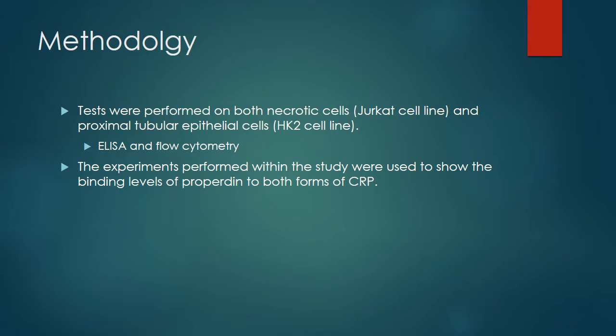The actual tests done in this experiment were performed on both necrotic cells of the Jurkat cell line and proximal tubular epithelial cells of the HK2 cell line. This was done in part to show the complement system's interaction with its intended targets, which would be the necrotic cells, and our self cells, which would be considered by the HK2 cell line. The two tests that were specifically interesting were the ELISA and the flow cytometry they did, and these tests were performed to show the interactions between CRP and the complement system, specifically properdin.